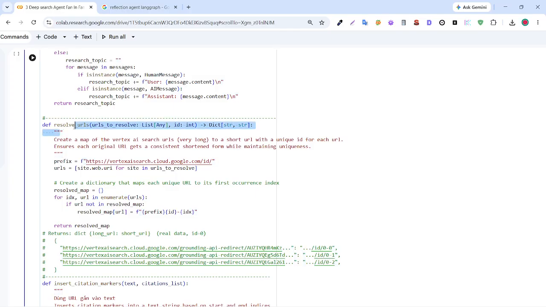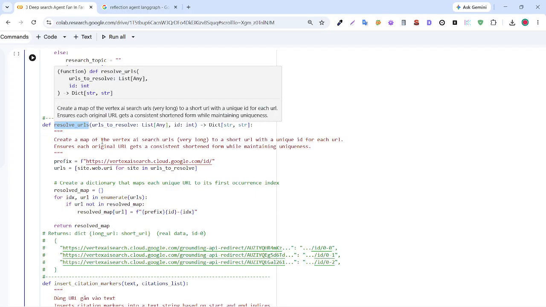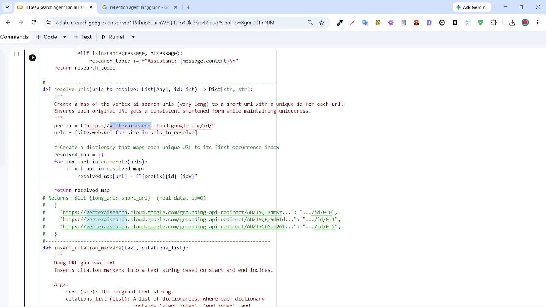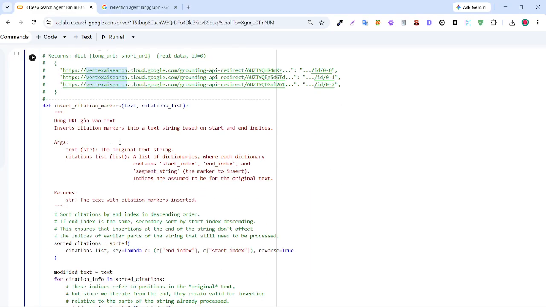And I have a function about resolve URL. I use the Vertex search by Google, which can research websites.